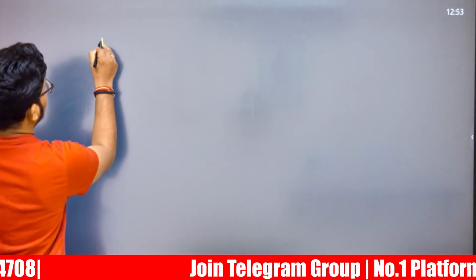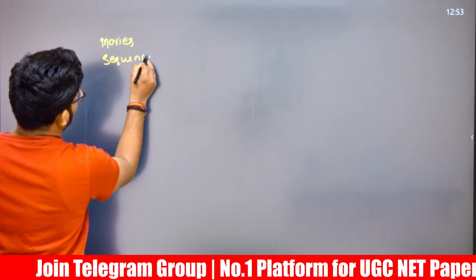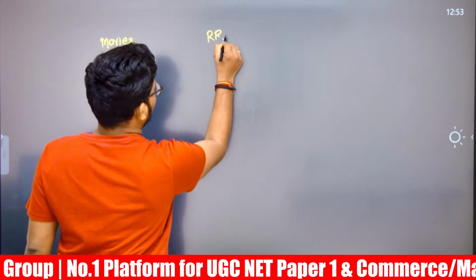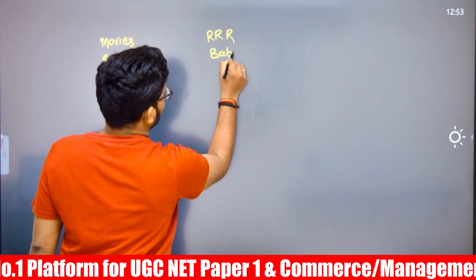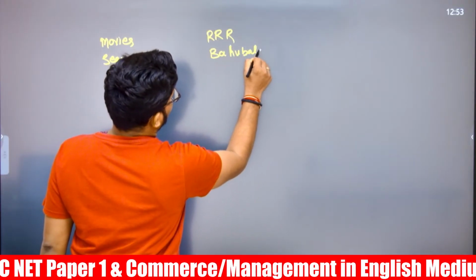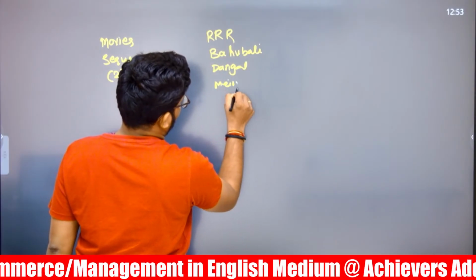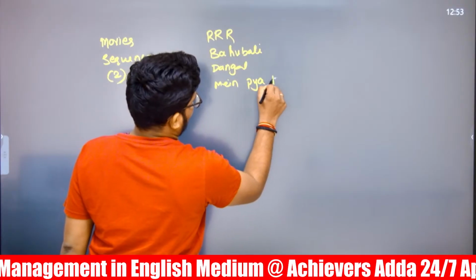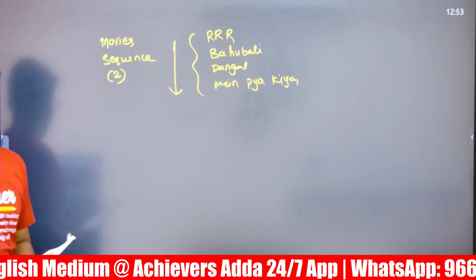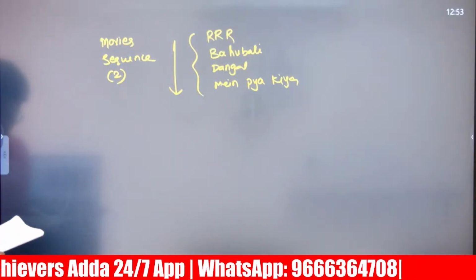In the communication chapter, a movie sequence has been asked, with movies like RRR and Bahubali, after that Dangal and Maine Pyar Kiya. So the question asked for the sequence. This question can be taken under mass media communication, in unit number 4, communication chapter.